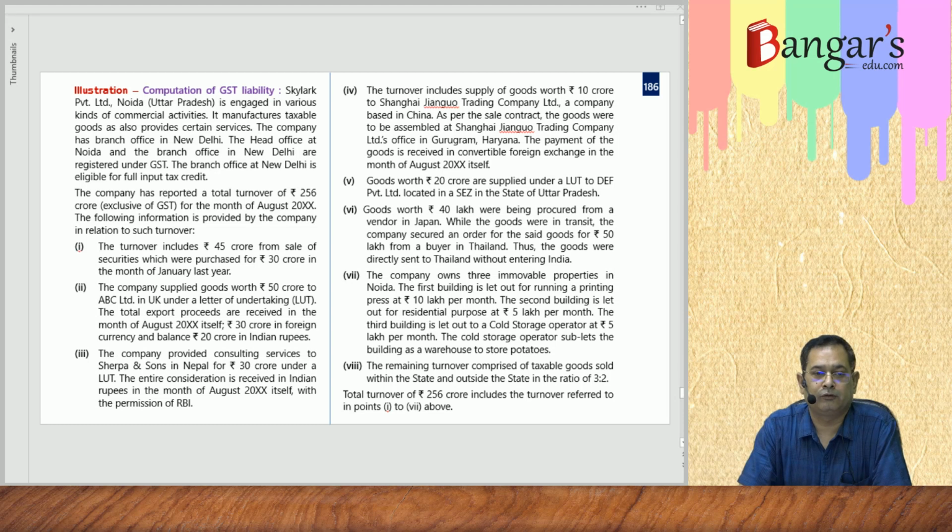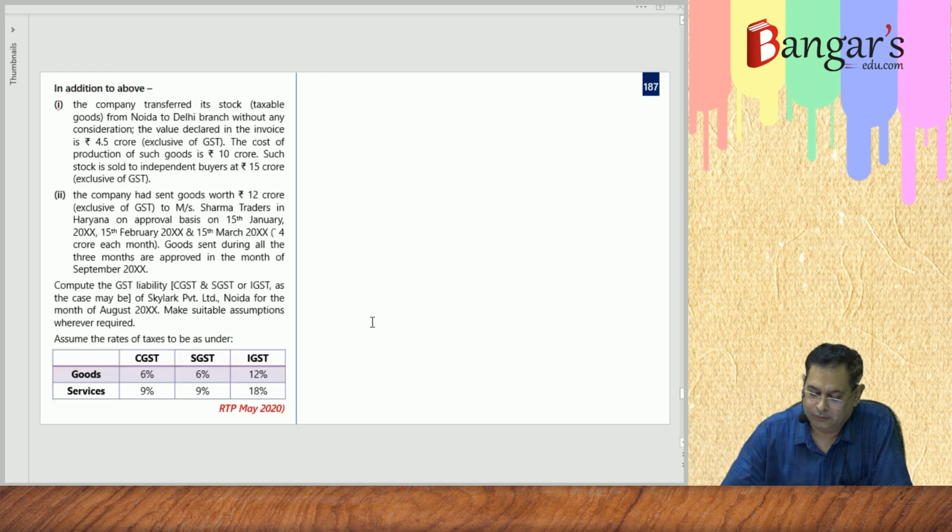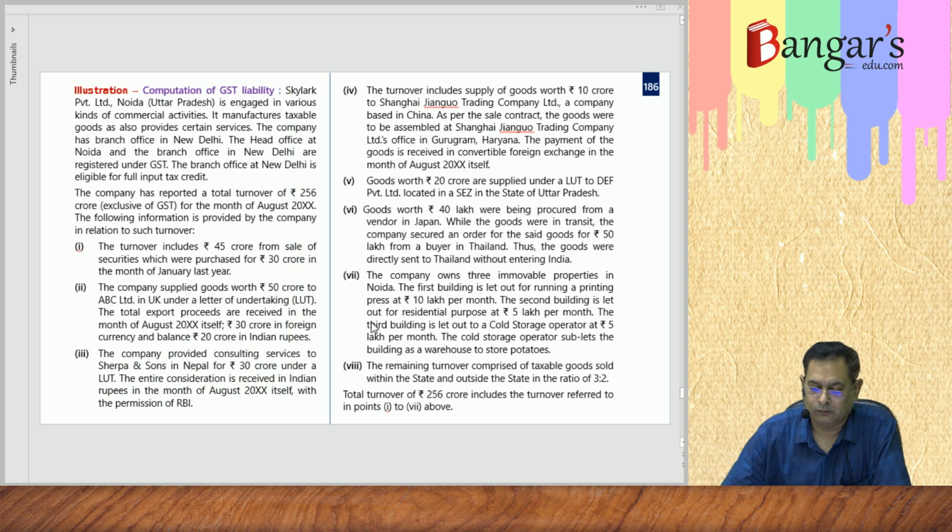One comprehensive question regarding the computation of GST liability, and this particular question has been asked in the revisionary test paper of May 2020 examination. Now, what information has been provided, we'll be discussing first.